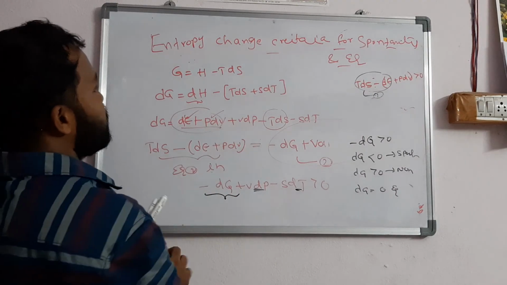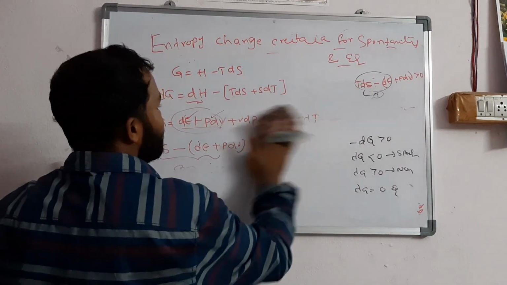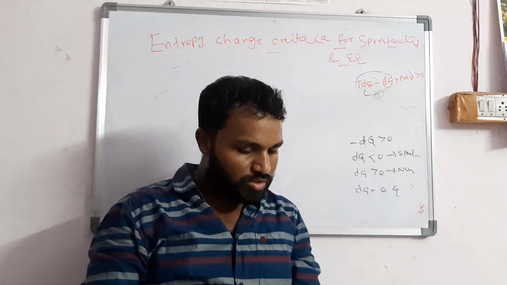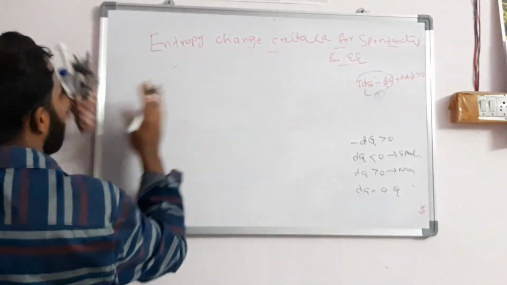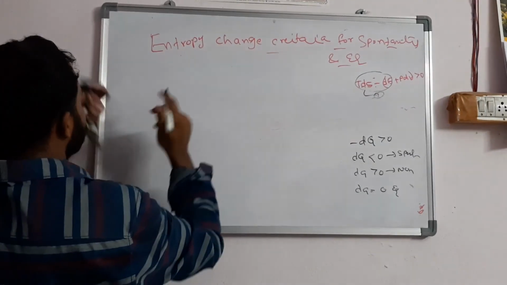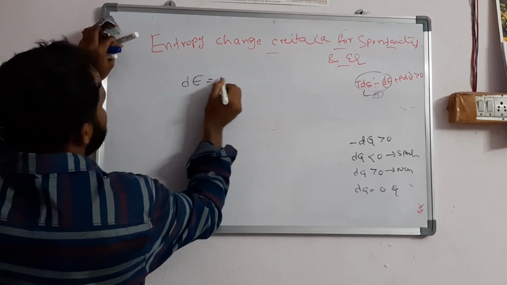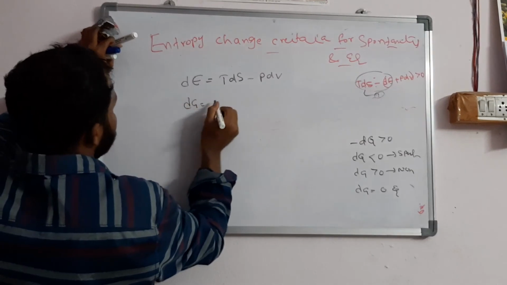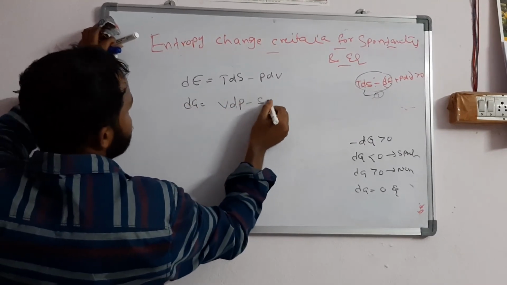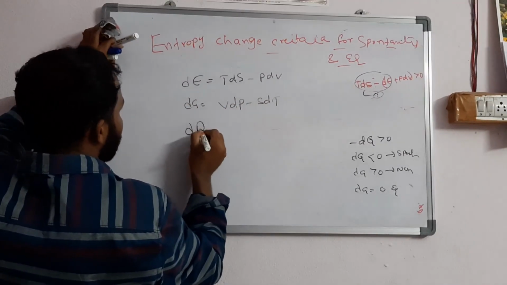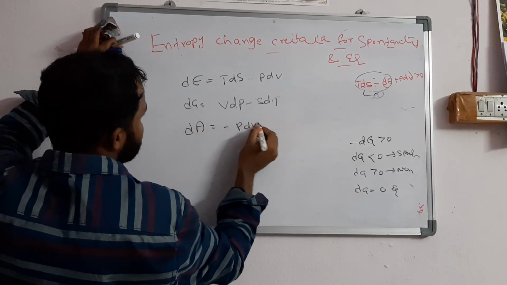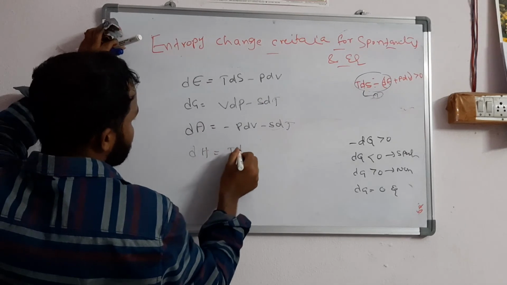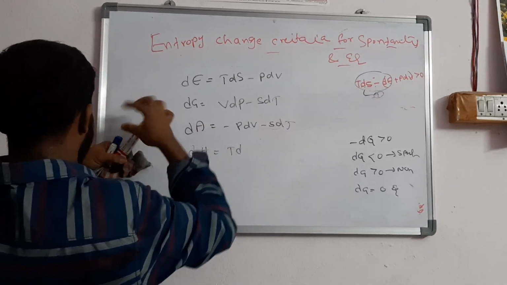This is all about entropy change as a criterion for spontaneity and equilibrium. Now I will tell you one small trick for competitive exams. Just listen. You can directly write the Maxwell relations. dE is equal to TdS minus PdV. dG is equal to VdP minus SdT. dA is equal to minus PdV minus SdT. Then dH is equal to TdS plus VdP.